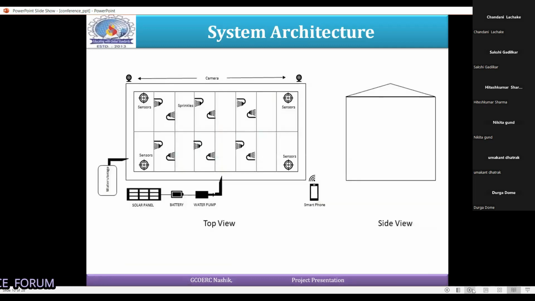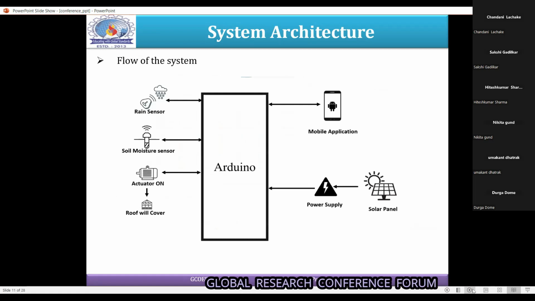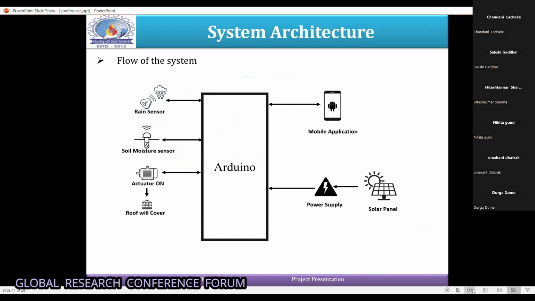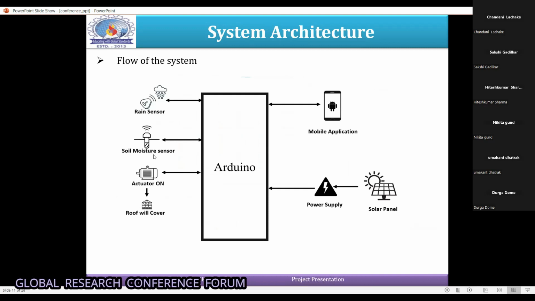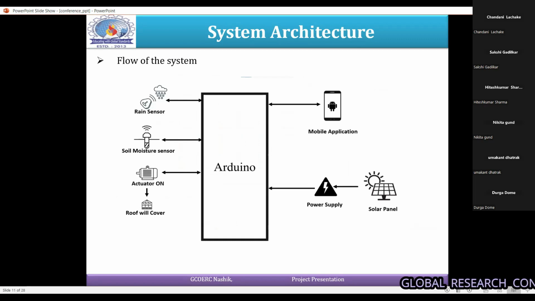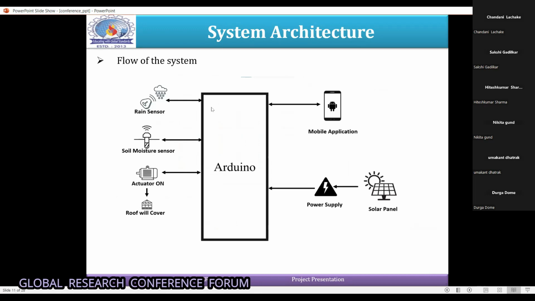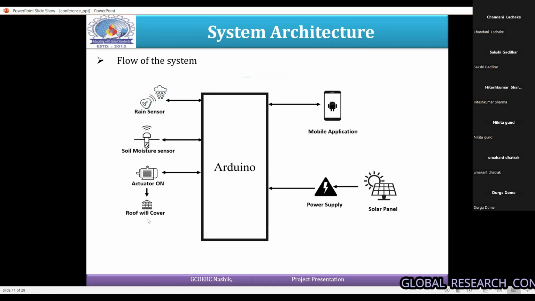So this is our system architecture. Basically, when the system is ready, it first detects the rain by using the raindrop sensor used in our system. After that, it checks the soil moisture level of the crops. If the moisture level is high and rain is also detected, so both conditions are true, at that time the roof will be covered so that the crops will be safe and there is no damage in the field. This was the first module of our system.